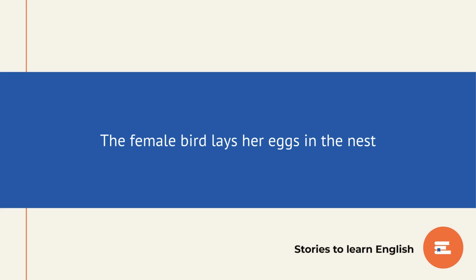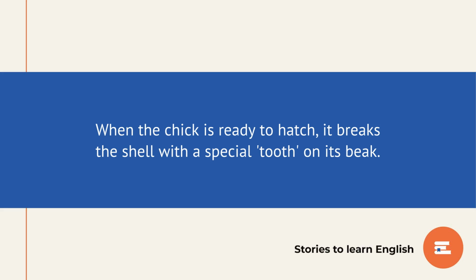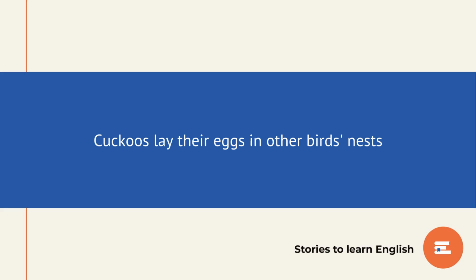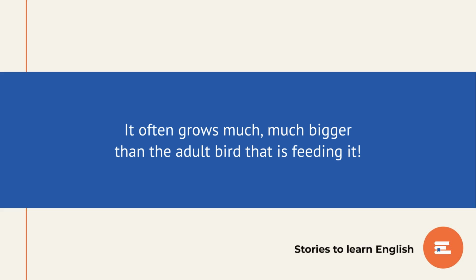Eggs. The female bird lays her eggs in the nest. Then the female or the male sits on the eggs to keep them warm. When the chick is ready to hatch, it breaks the shell with a special tooth on its beak. Cuckoos lay their eggs in other birds' nests. When the baby cuckoo hatches, it pushes the other eggs or chicks out of the nest so that it can have more food. It often grows much bigger than the adult bird that is feeding it.